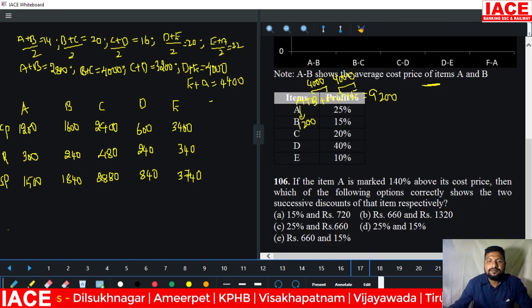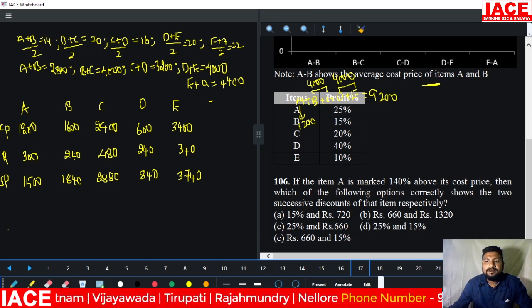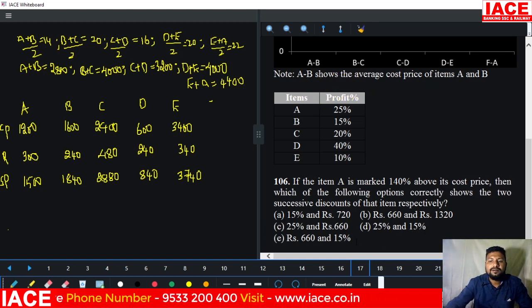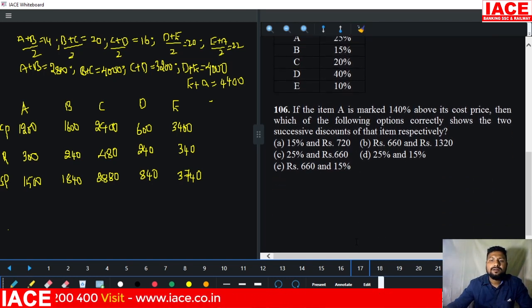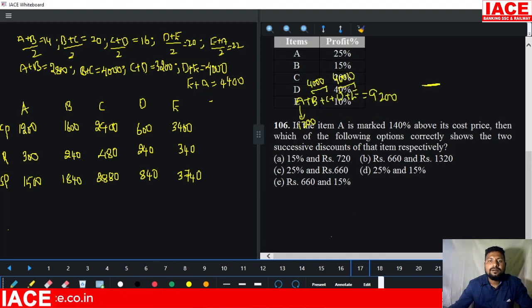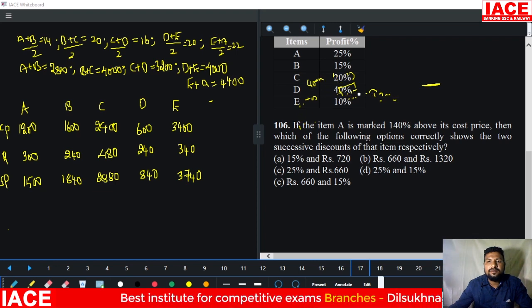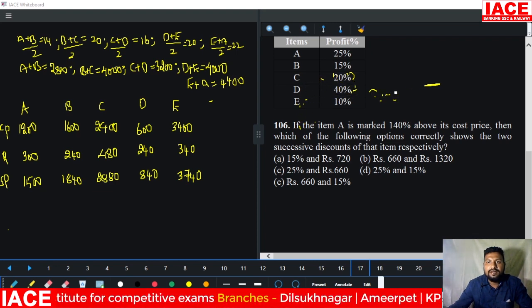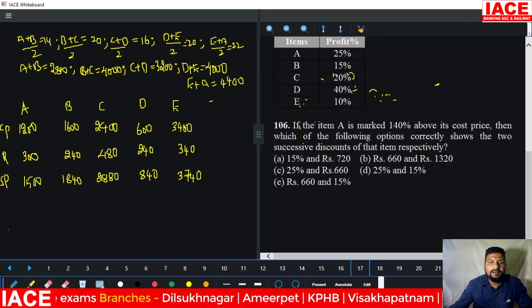The question is here. If the item A is marked 140% above its cost price. Okay, we already did this, it is not required. Already you understand this, not required as per the data. Now go for the calculations.